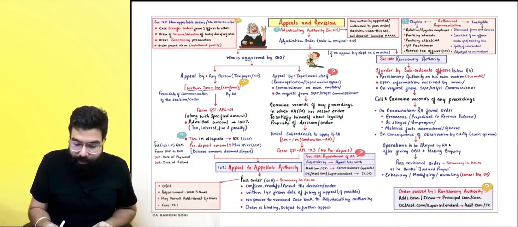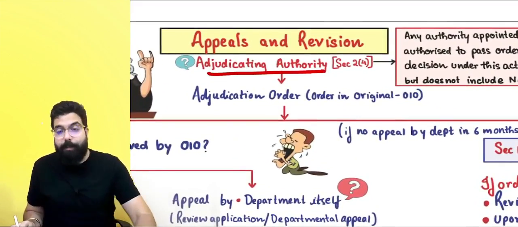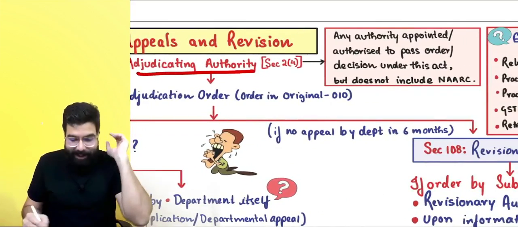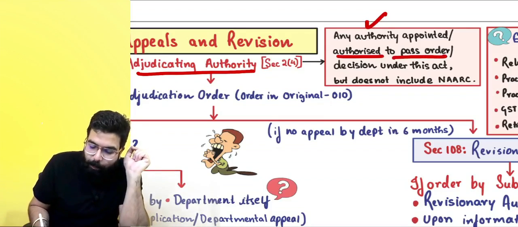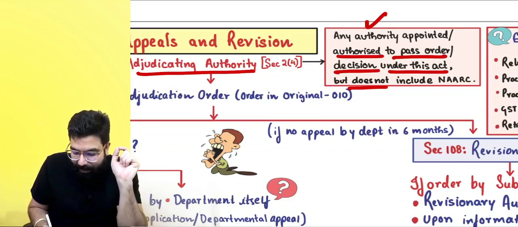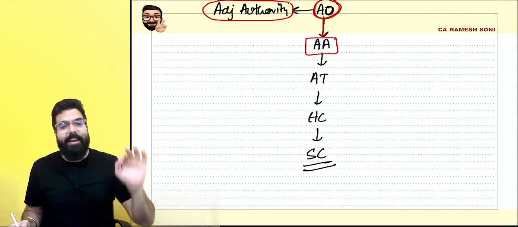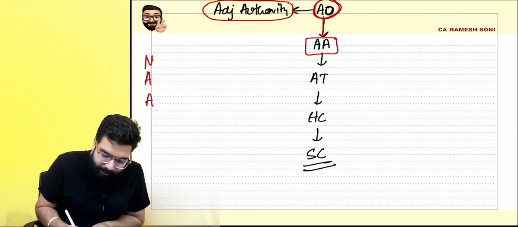Now the first point is who is the adjudicating authority, because the adjudicating authority passes an adjudication order against which you go for an appeal. Who is an adjudicating authority? The definition has been given: adjudicating authority means any authority appointed or authorized to pass an order or a decision under this Act, but does not include NAARC. Who is NAARC, sir?